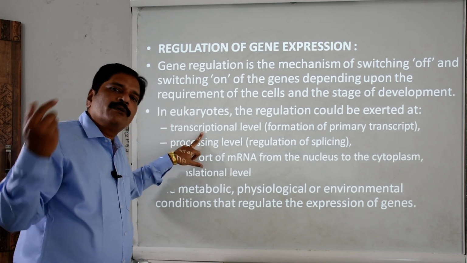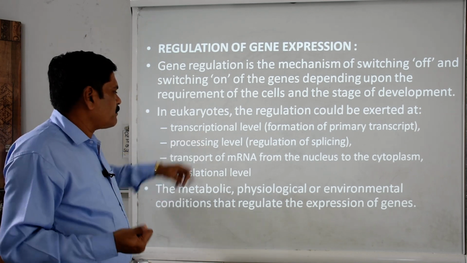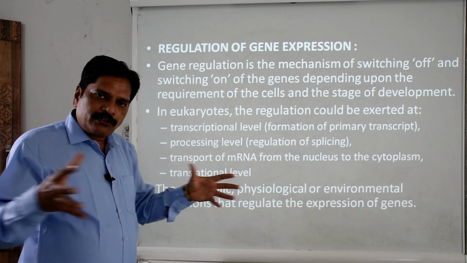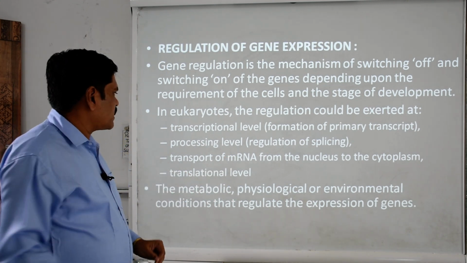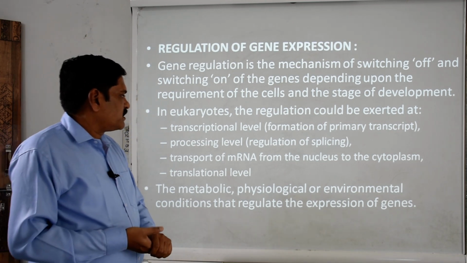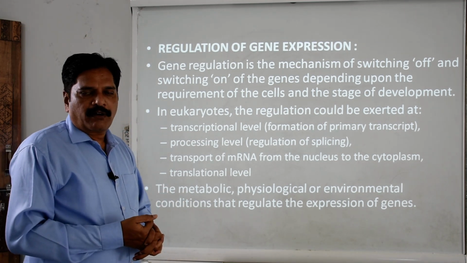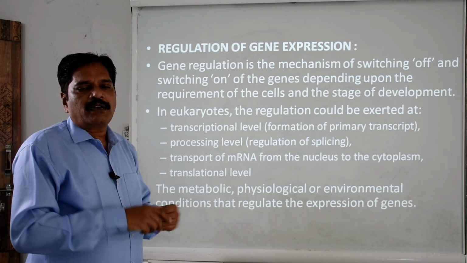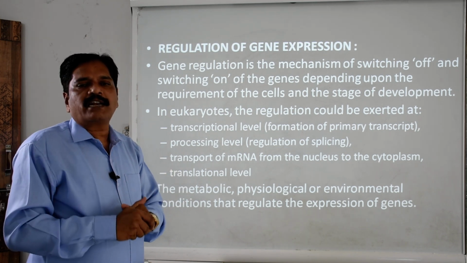So no process of formation of this amino acid chain. Then second, the processing level, that is the process of splicing and the attachment. Then the transportation of mRNA from the nucleus to the cytoplasm, and finally the translation level, where it will stop the formation of the RNA polymerase enzyme.